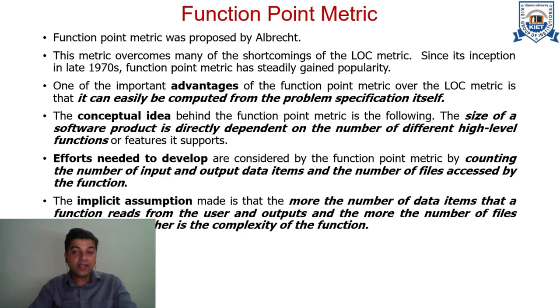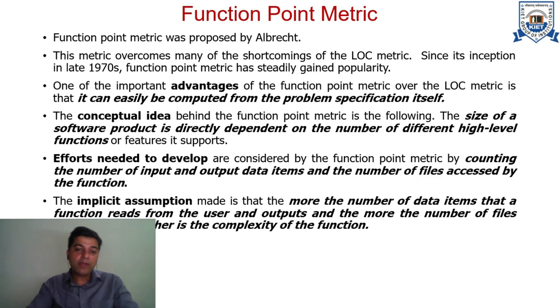The functionality of a software, or the function point metric, can be easily calculated or estimated with the help of the number of inputs and outputs, data items, and the number of files accessed by a function. The more data is accessed, the more inputs and outputs a function has, the more functionality a software product is performing. This is the basic idea about function point metric.